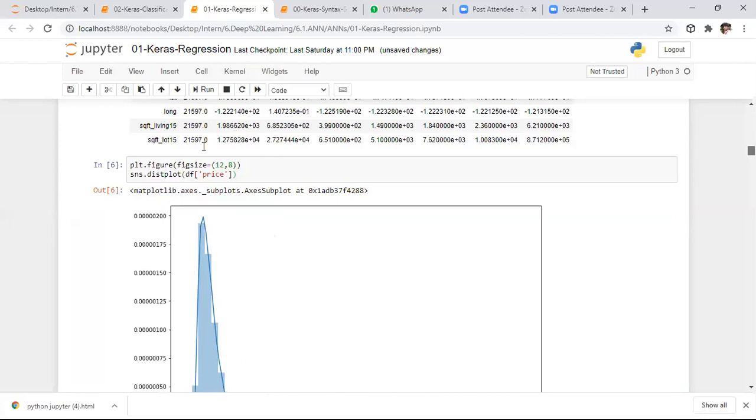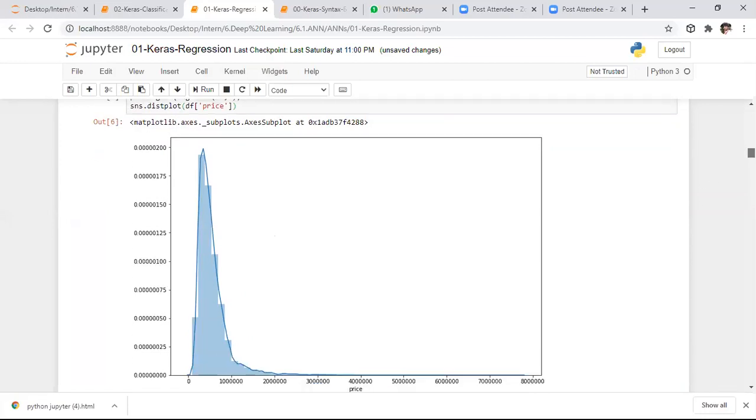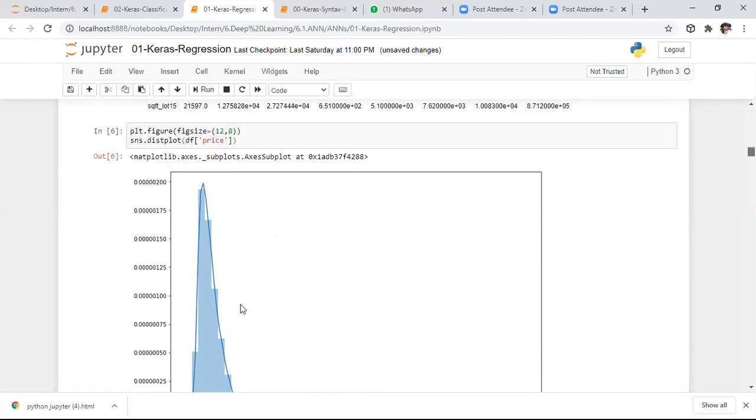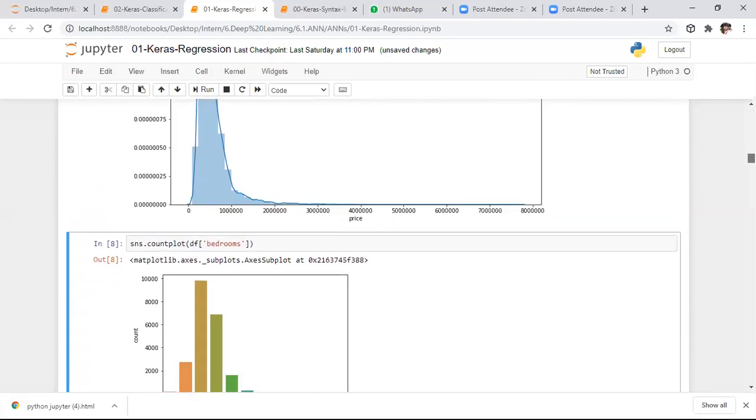So here I want to predict the price. I want to plot the price plot, in which range it lies. Mostly the price lies in this range, 0 to 20,000 lakhs dollars. So here it is the price. Let us assume this is Indian money only. So most of the highest prices lie between 0 to 20 lakhs. So here it is the basic information regarding that.